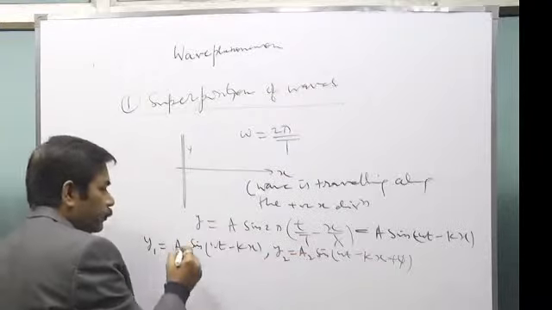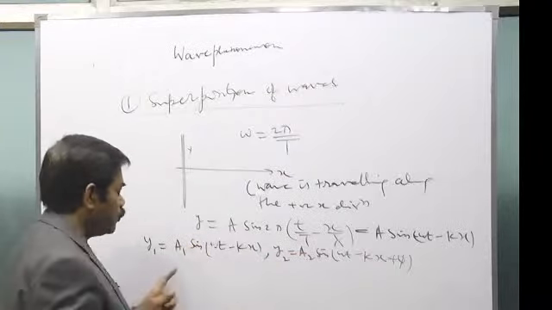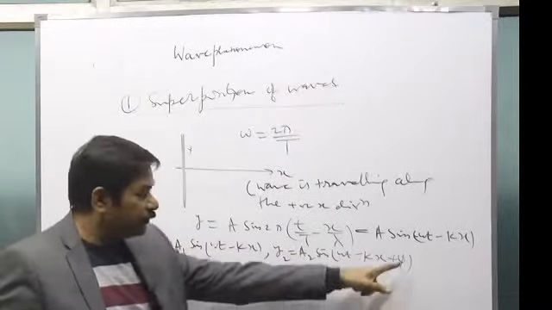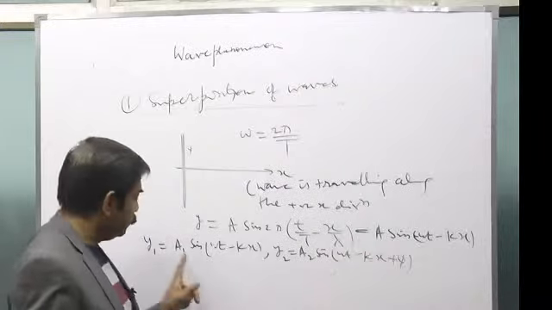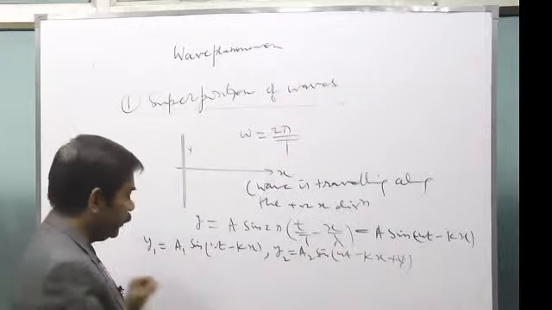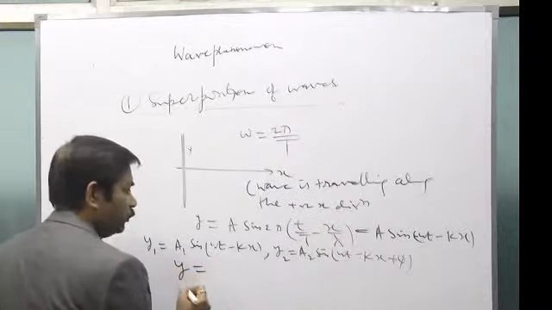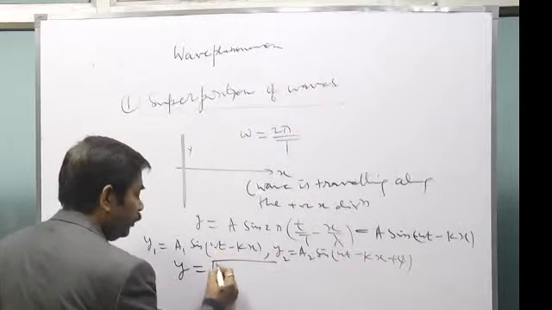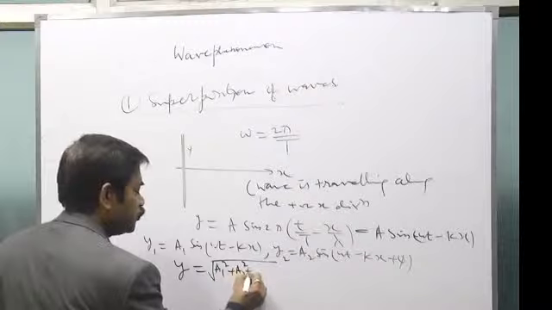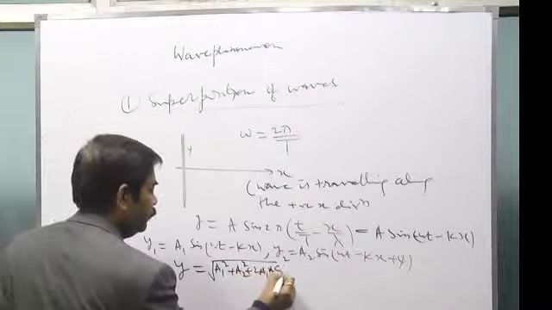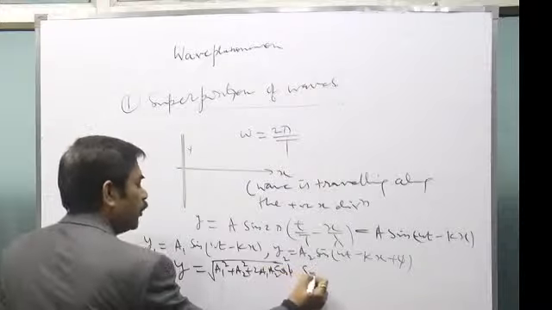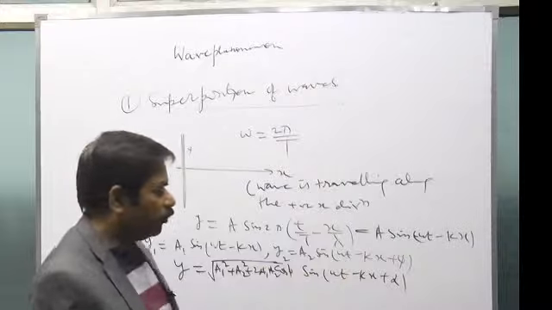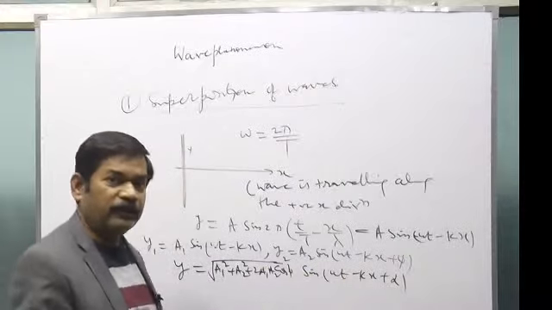Now, you need not bother much about this. You have to watch only this. Their amplitudes are different. Their directions are the same, positive. There is a phase difference of phi. So there are only two differences, amplitude and the phase difference phi. Now the resultant wave that will be made will be square root of a1 square plus a2 square plus twice a1 a2 cos phi, into sine of omega t minus kx plus alpha. Here you need not know the value of alpha. Right now there is no need to know.